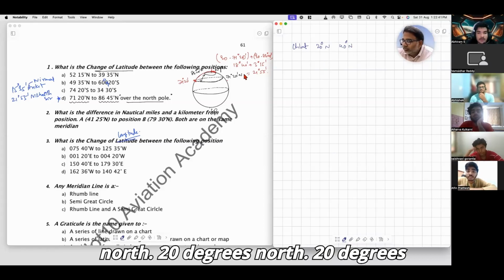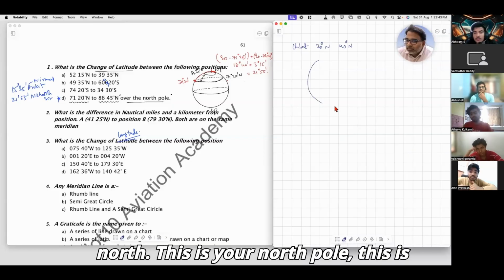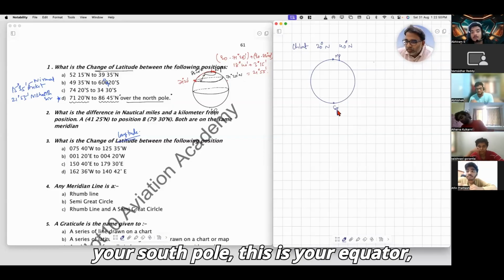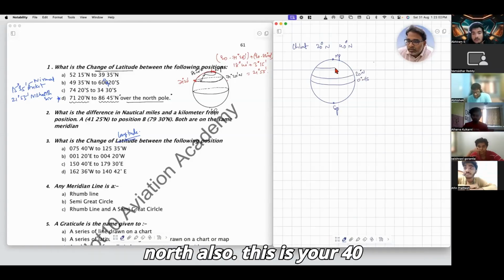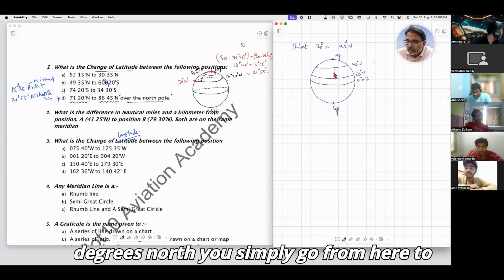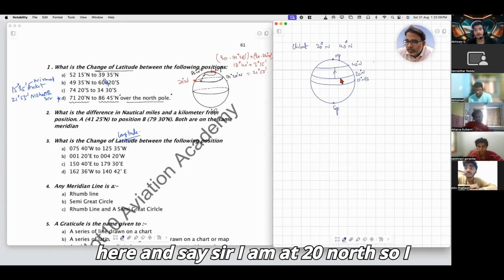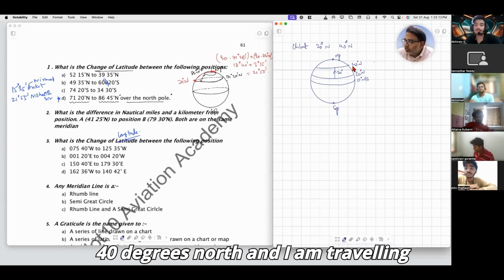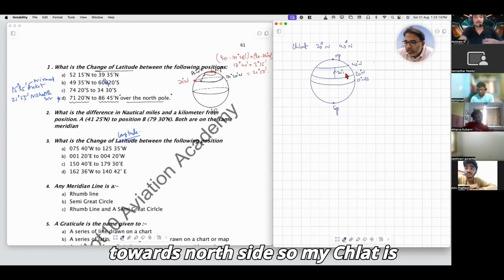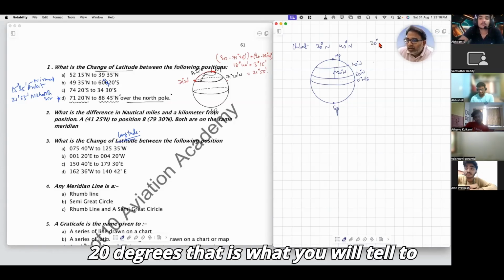20 degrees north. This is your North Pole, this is your South Pole, and this is your equator. So this is your 20 degrees north, and this is your 40 degrees north. You simply go from here to here and say, sir, I'm at 20 north, so I'll be traveling 20 more to reach 40 degrees north, traveling towards the north side. So my change in latitude is 20 degrees. That is what you will say, yes or no?